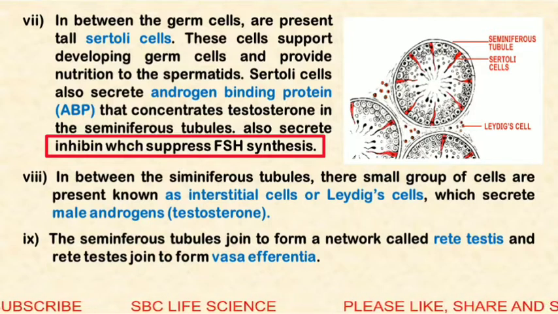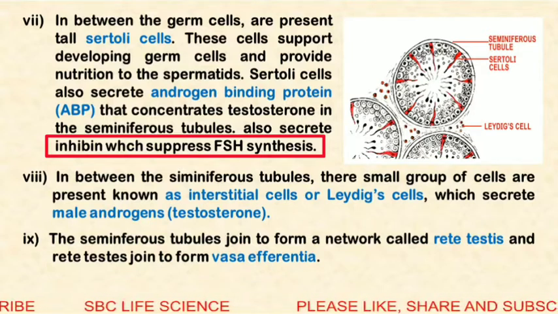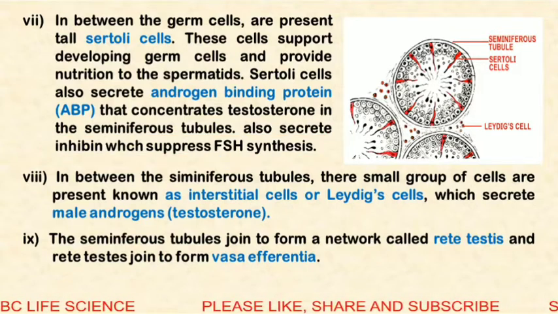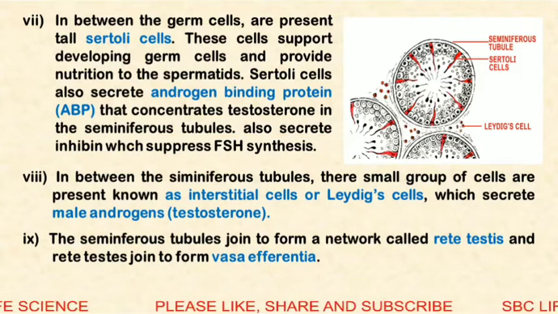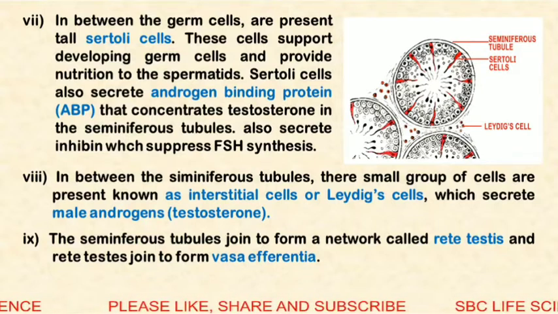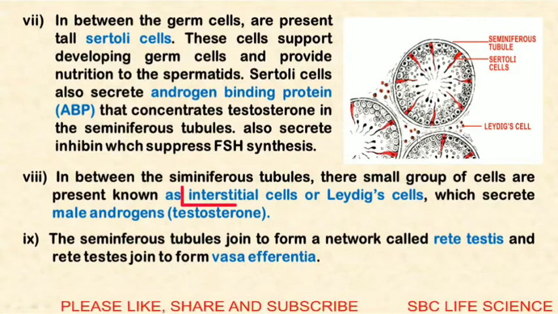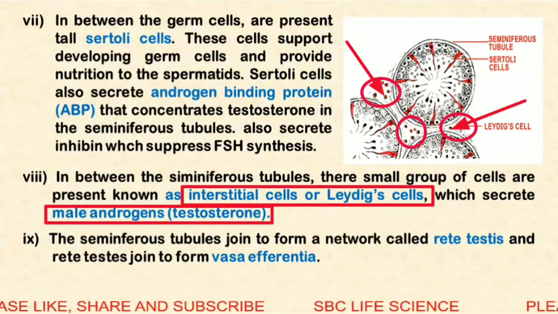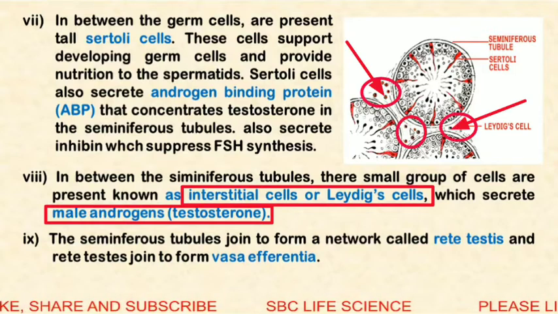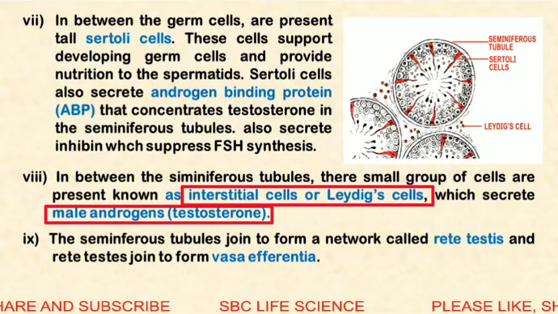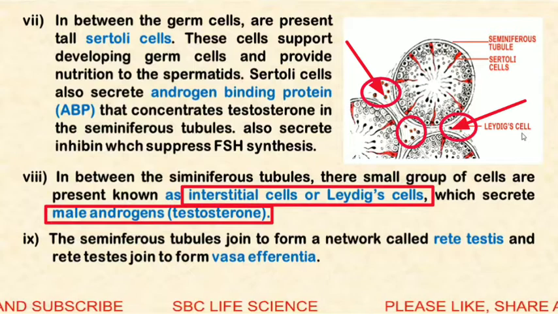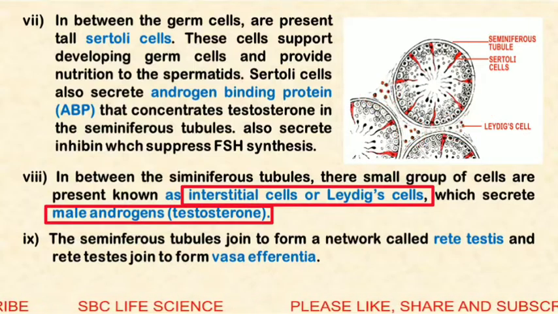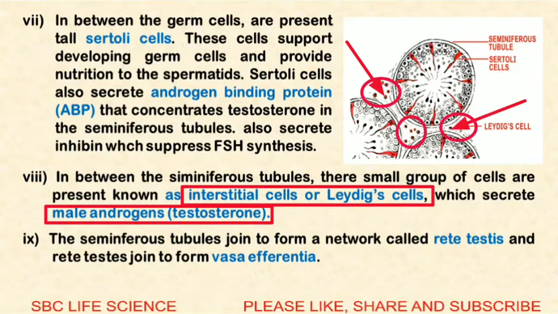It controls the secretion of FSH from the anterior pituitary gland. So it is involved in the feedback inhibition of FSH secretion. In between the seminiferous tubules, there are some structures present. They are known as Leydig cells or interstitial cells. Their function is to secrete the male androgen, that is testosterone.